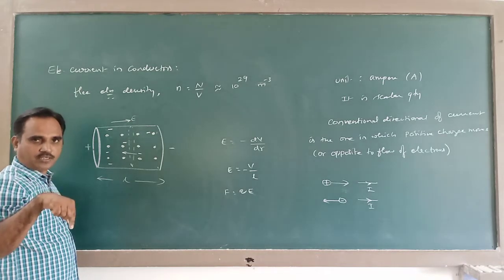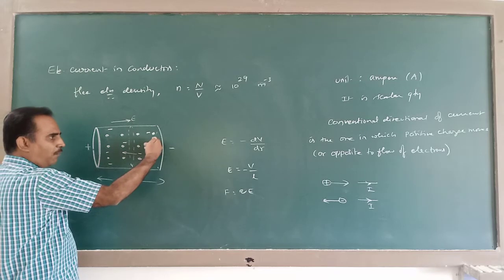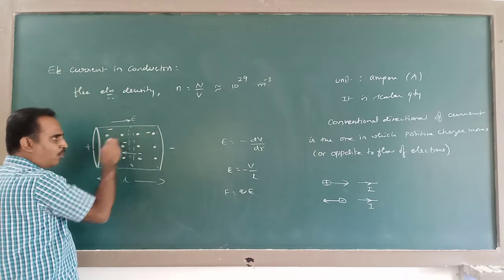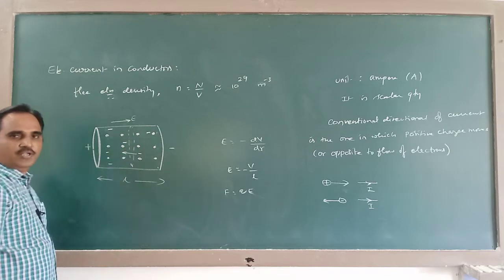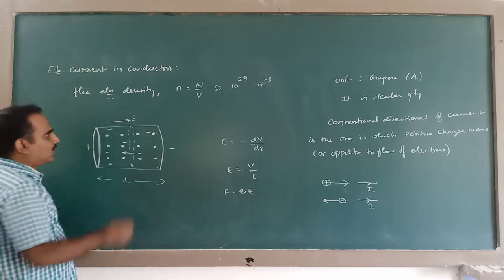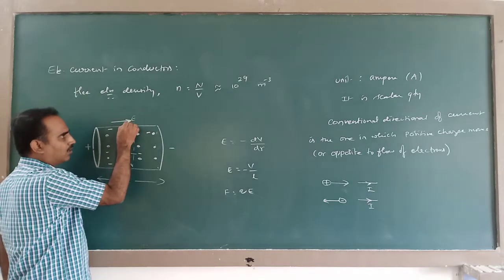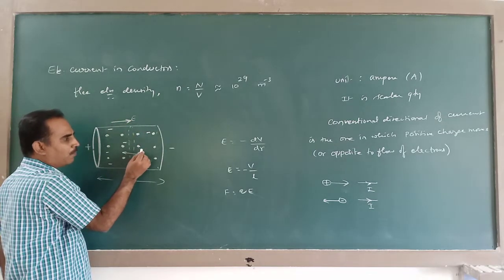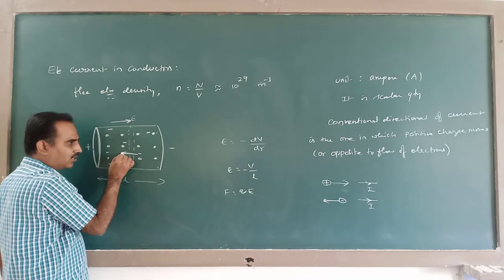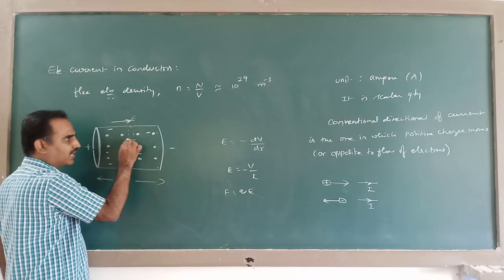In such a situation, the number of electrons moving across this cross section in this direction will be more than the number of electrons moving in the opposite direction. So the electric field is in this direction. Therefore, more electrons will be crossing this section in this direction rather than this direction.